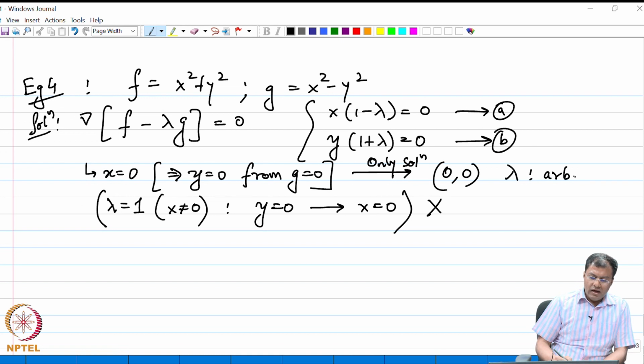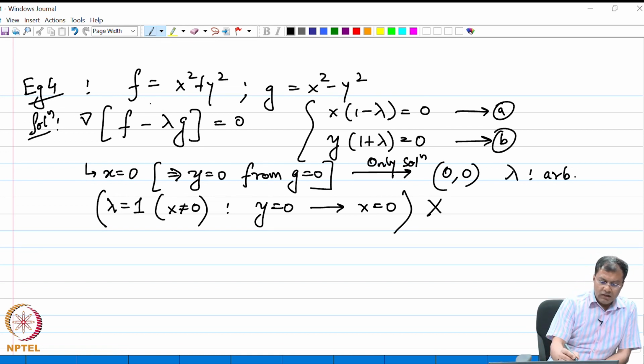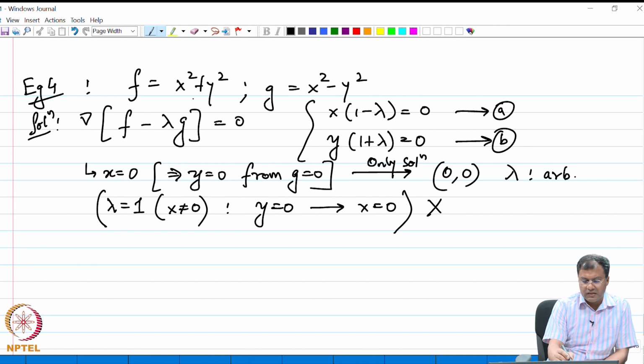Now, further, notice the objective function. The objective function is a real valued function with squares of its variables, and it is easy to see that the minimum of the function will be obtained at x equal to 0 and y equal to 0. So, the point that we got is minimizing the objective function, right. So, what is happening here?